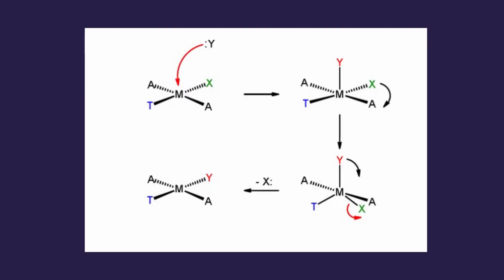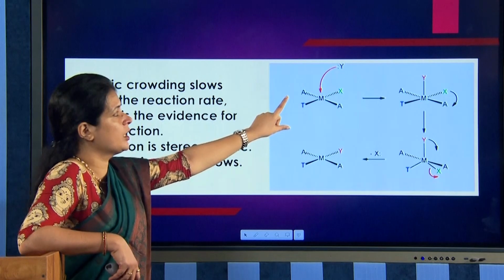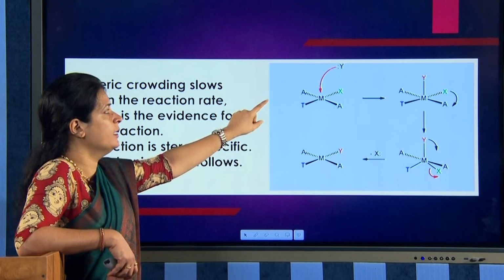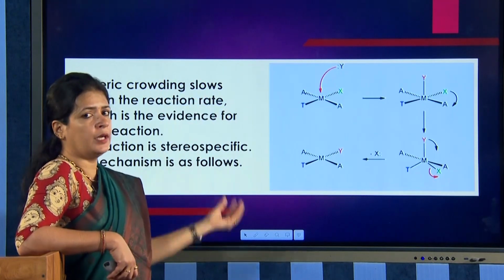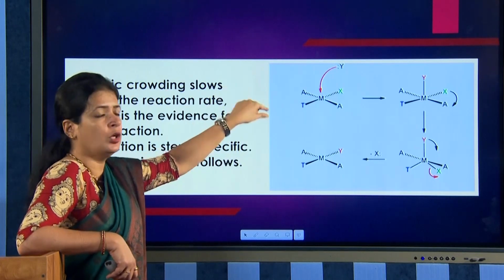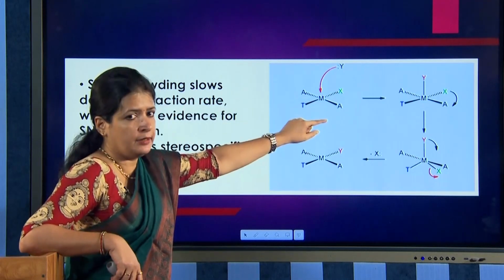This mechanism is as follows. You can see the square planar complex generally represented as M, A2, T and X, with a simple notation for all the ligands. X is the leaving ligand and Y is the entering ligand. See, Y is coming; it can either come above or enter below the complex. In this example, it is entering above the complex and Y is attaching there.